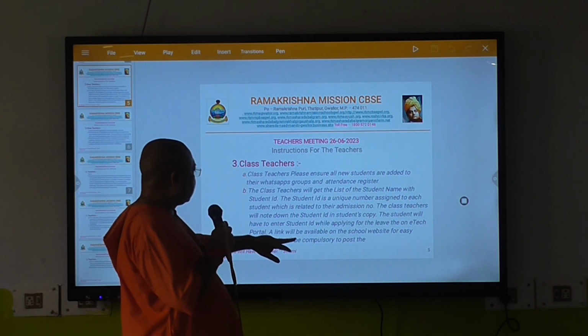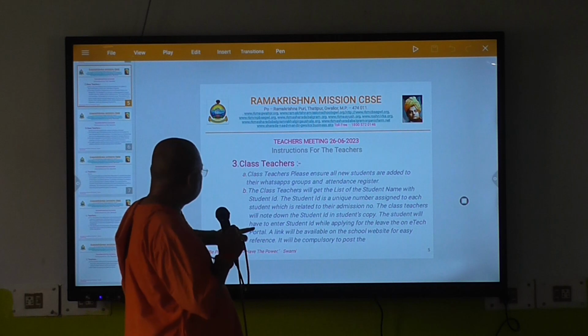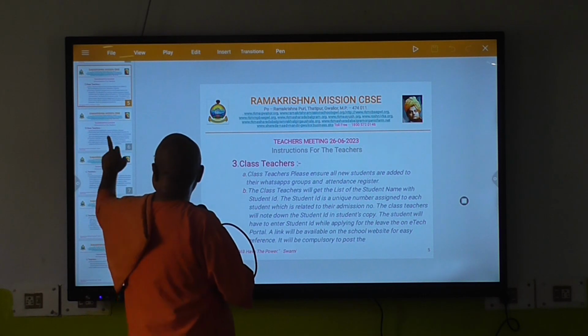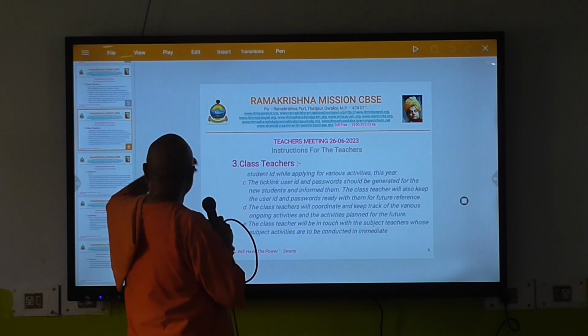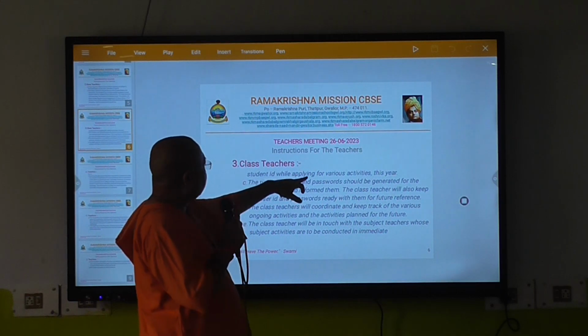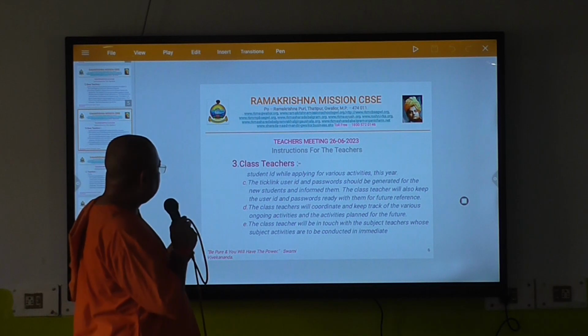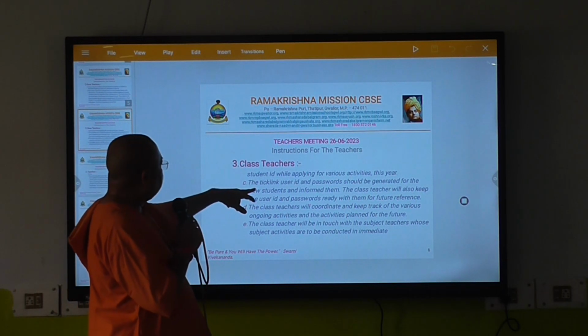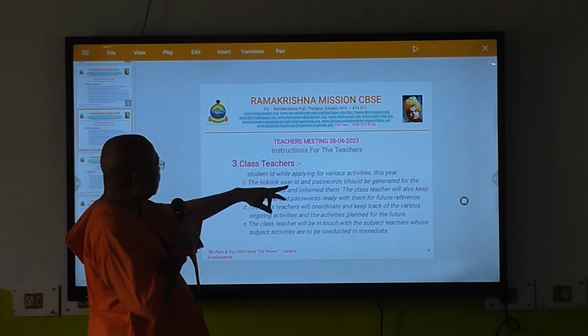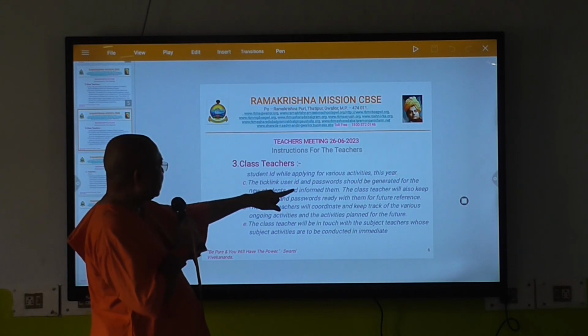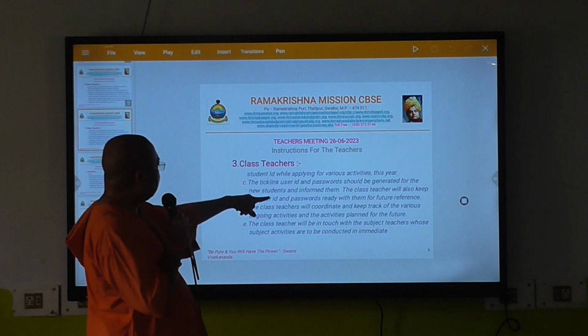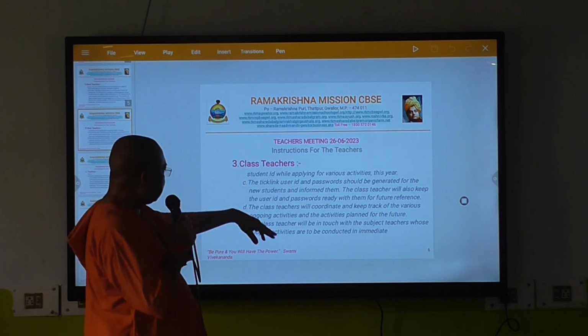It will become compulsory to post the student ID while applying for various activities this year. This has to be kept in mind. Then the user ID and password should be generated for the new student and informed to them. The class teacher will also keep the user ID and password ready with them for future reference.